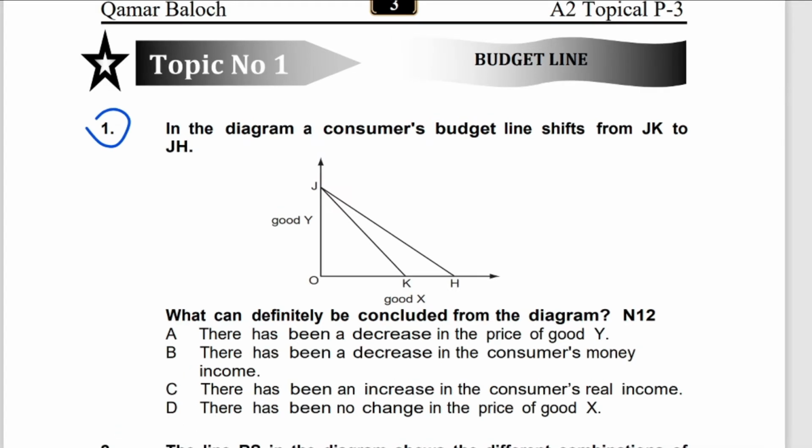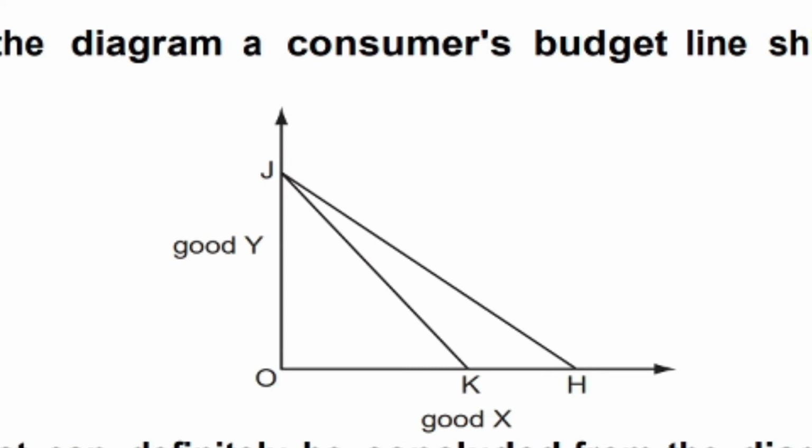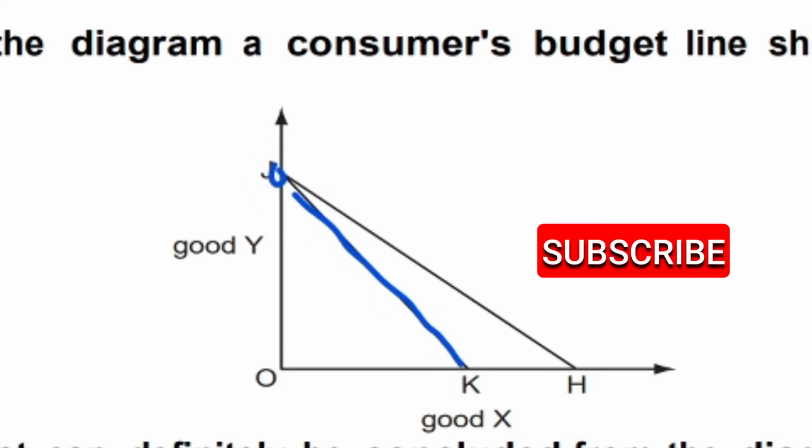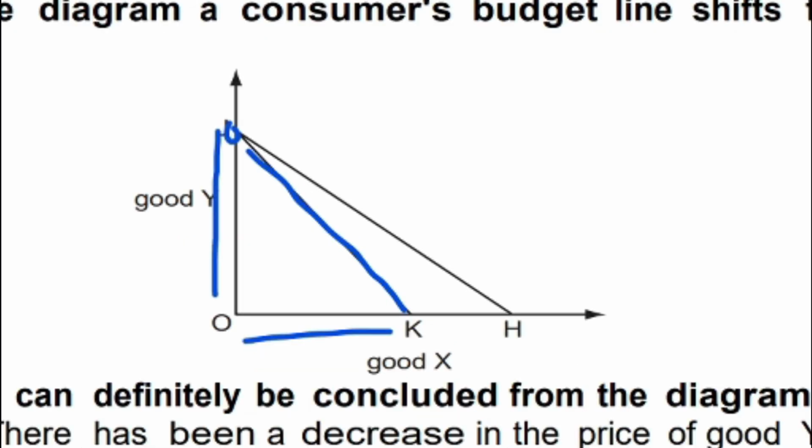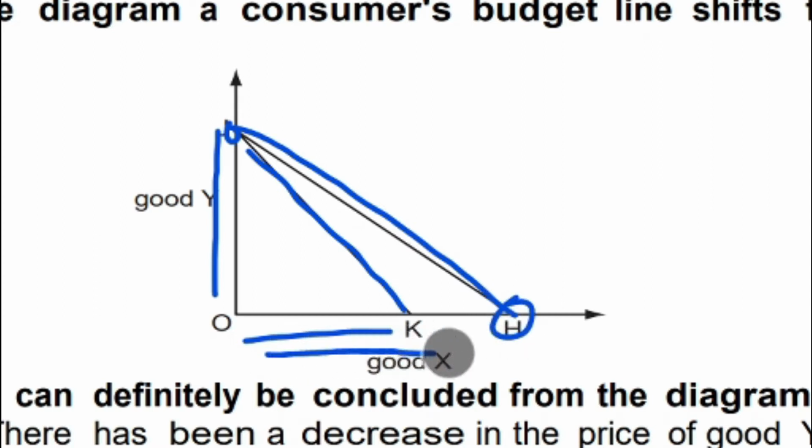In the diagram, a consumer's budget line shifts from JK to JH. It means the initial budget line was JK, showing the consumer's purchasing power: he can purchase OK quantity of X good and OJ quantity of Y good. And now it shifts to JH. It means the new budget line is this. Now the consumer can purchase a greater quantity of X good. So it clearly shows that the consumer's purchasing power has increased.